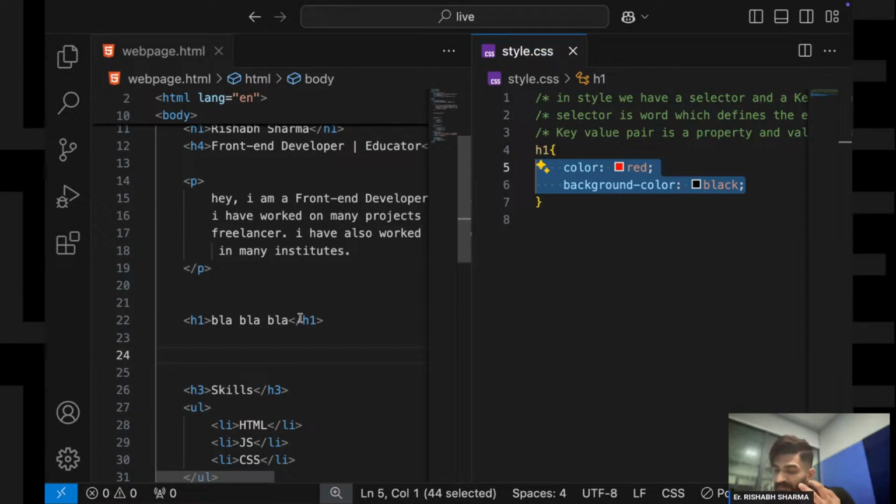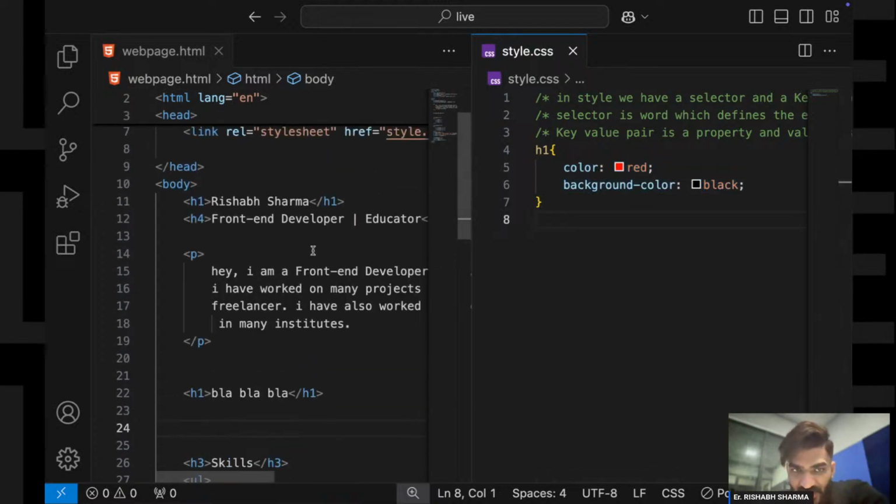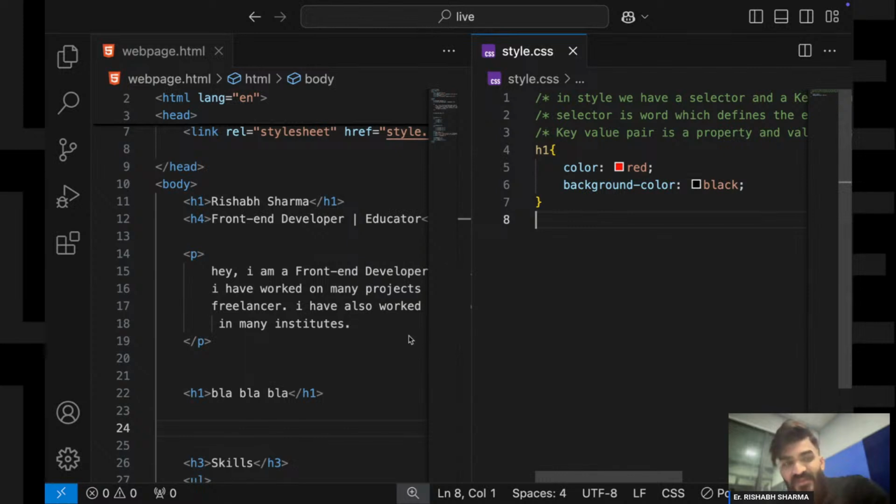For that we have a concept of classes and IDs, right? That we will study tomorrow. But I have told you a problem, and we'll see the solution tomorrow, not today. Yeah, notes I guess मिल जाएंगे notes का. I'm not sure. We have to ask it.